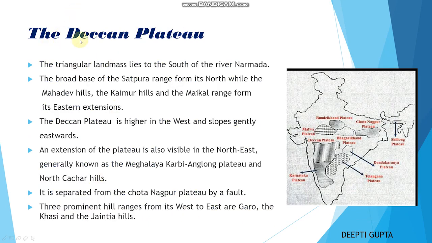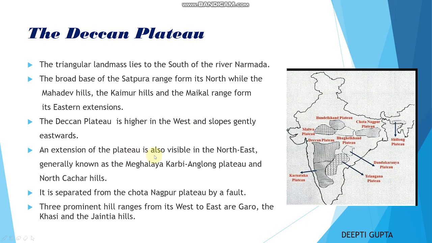Now second is the Deccan Plateau. It is a triangular landmass that lies to the south of the river Narmada. The broad base of the Satpura range forms its north, while the Mahadev Hills, the Kaimur Hills and the Maikal Hills form its eastern extension. The Deccan Plateau is higher in the west and slopes gently eastward.